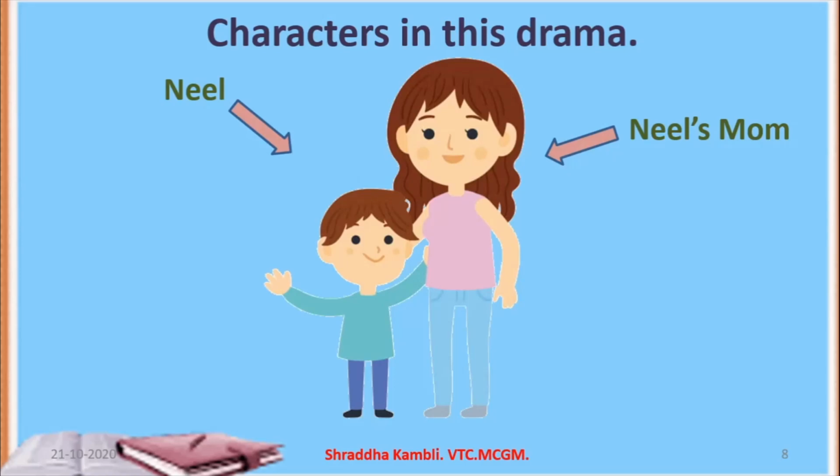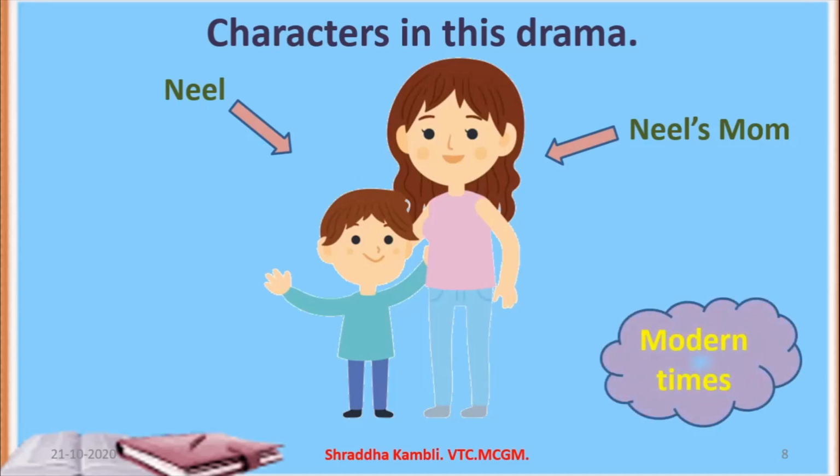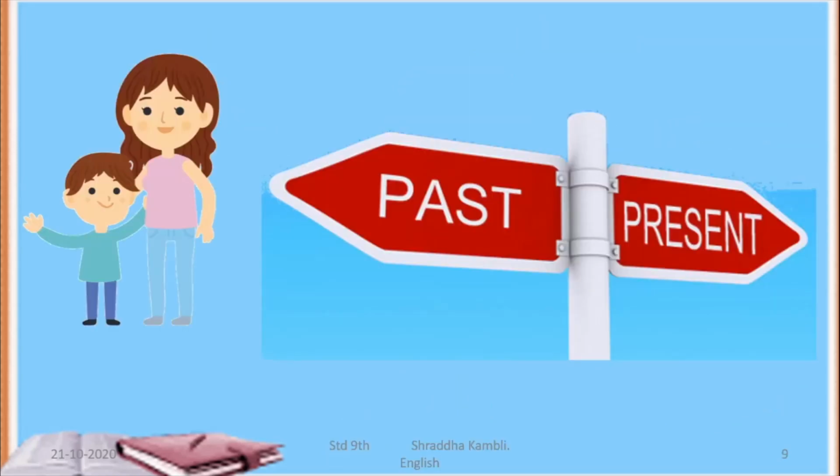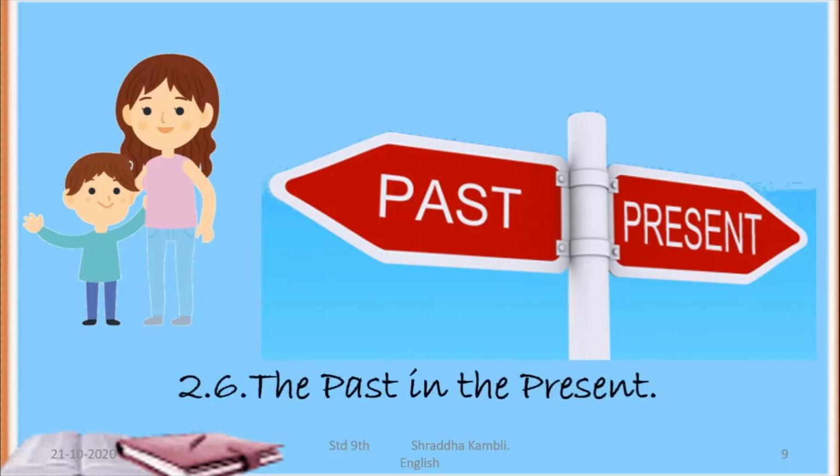So in a way, we are trying to ascertain towards the climax how easy life is today as compared to the life which was there in the past. Okay? And remember, Neil and Neil's mom live during today's times. Today's times means they live during the modern times. So let us try to link the past with the present as far as Neil and his mom are concerned.